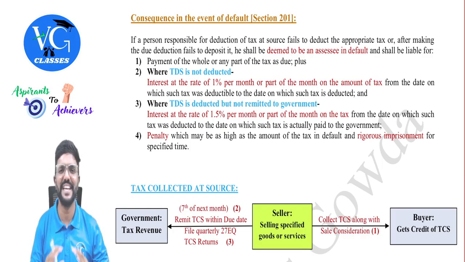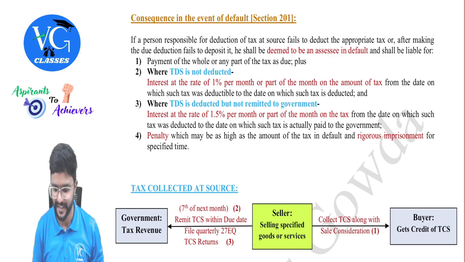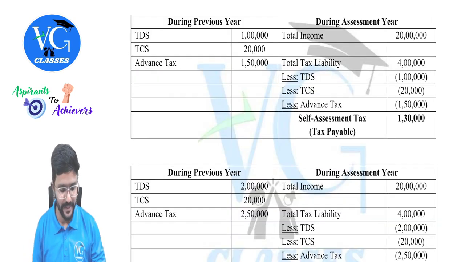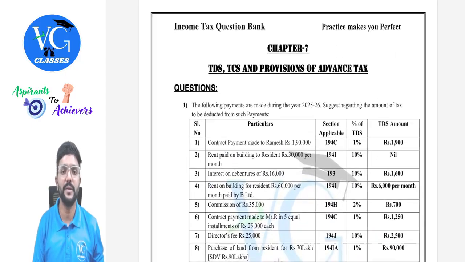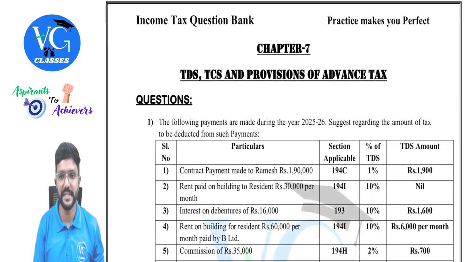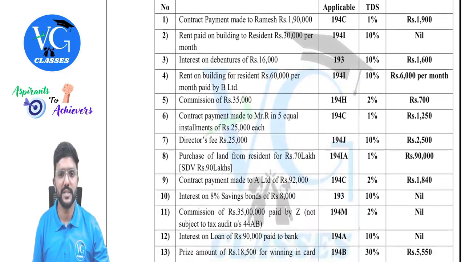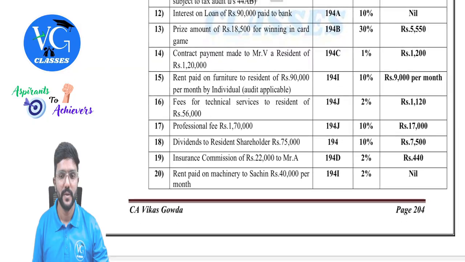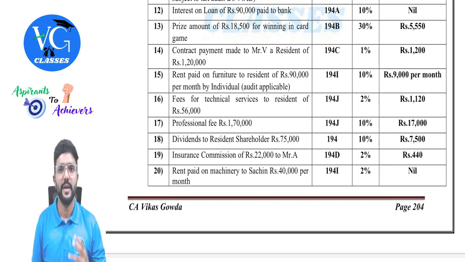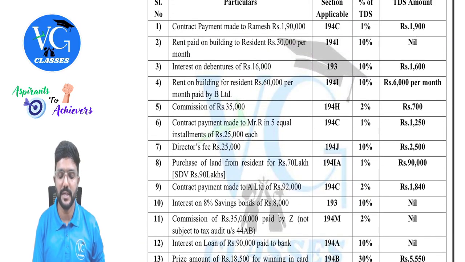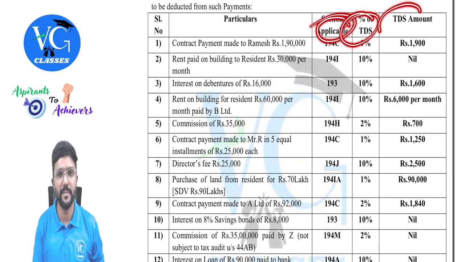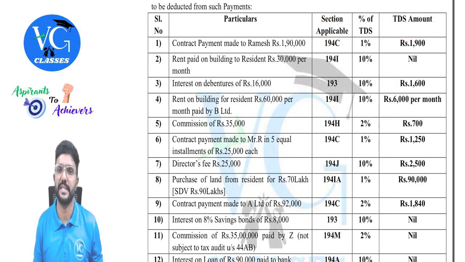So I have tried to cover everything in detail. And coming to the question bank, question number one is on TDS, guys. I have given the list of expenses or payments which we need to identify. That payment is covered under which section? TDS is at what rate? Is TDS applicable? If yes, what is the amount? We need to answer it.